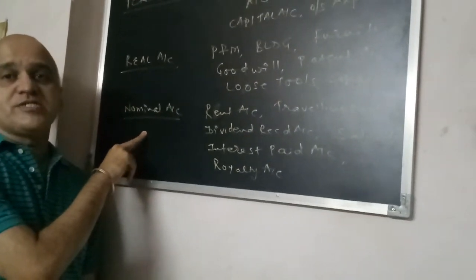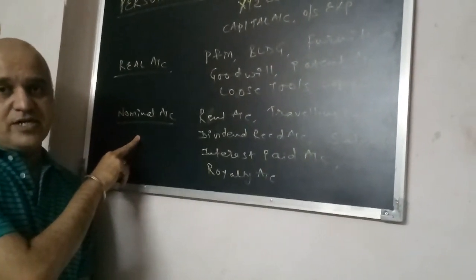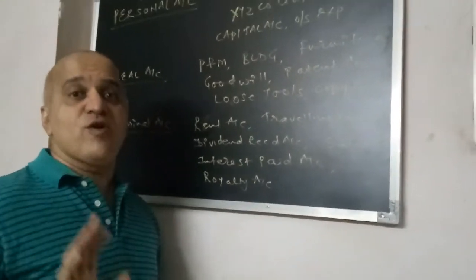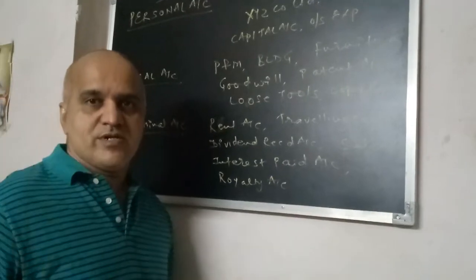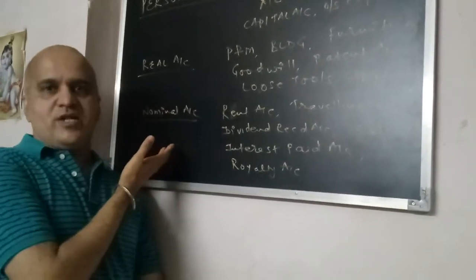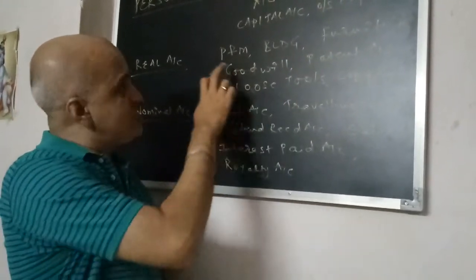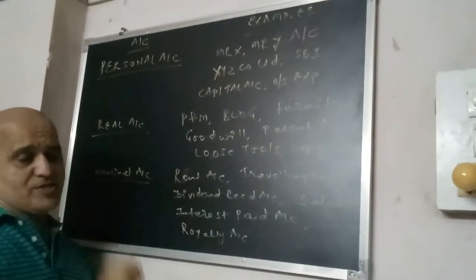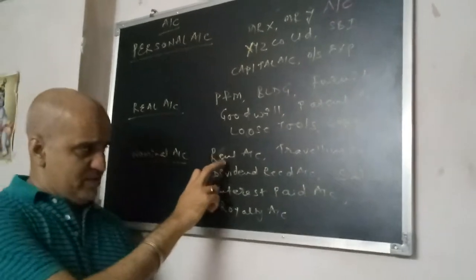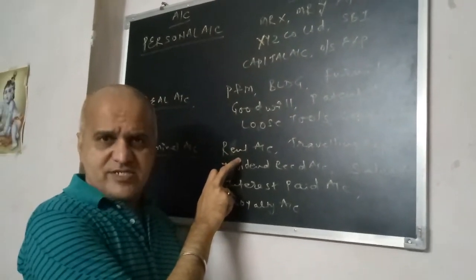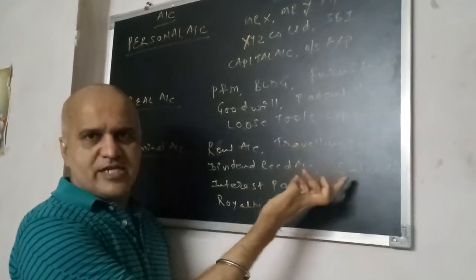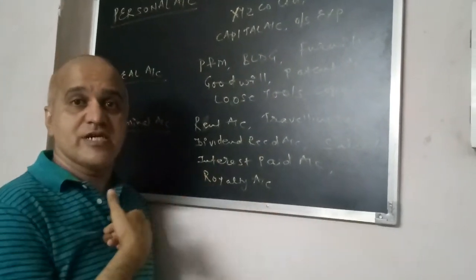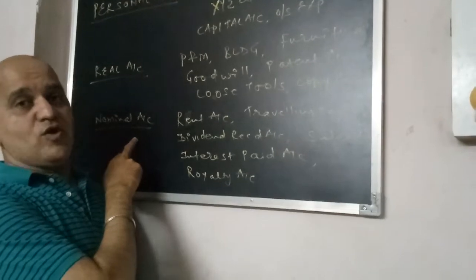Nominal account represents expenses accounts and income accounts. It means that if you see your profit and loss account and your trading account, these represent our nominal accounts. Your balance sheet represents real accounts normally, and also personal accounts. Okay, nominal accounts are rent account, expenses, travel expenses, and dividend received, which means income for you, so this comes under the nominal account.